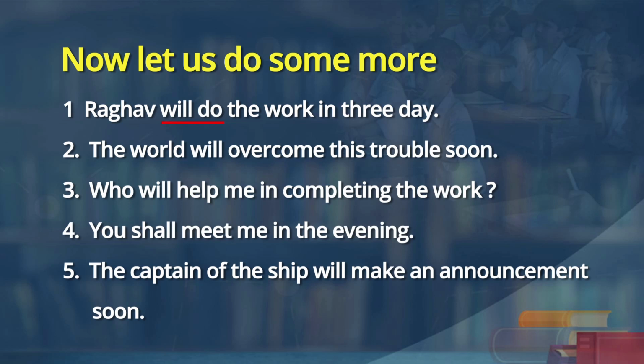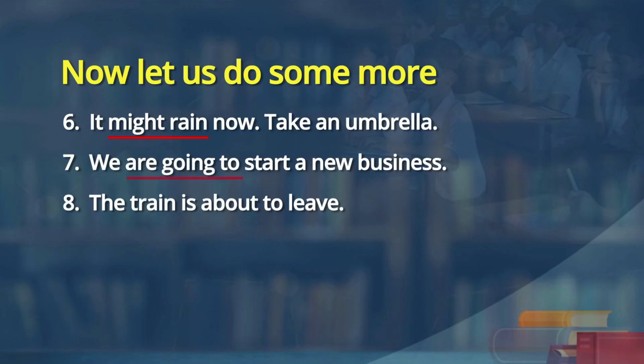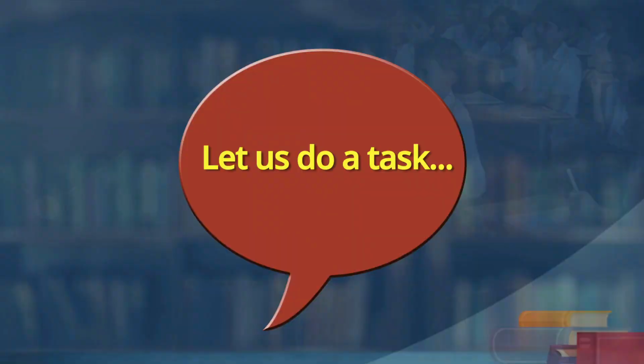Look at the underlined words. What are the underlined words? Will do, will overcome, will help, shall meet, will make, might rain, are going to, is about to. Fine. So, learners, let us understand future tense, future time reference, simple future is an action which is taking place in future. Let us do some activities to understand this better. The task is the same pattern of exercise. I will give you 2 options. You select the most appropriate one.